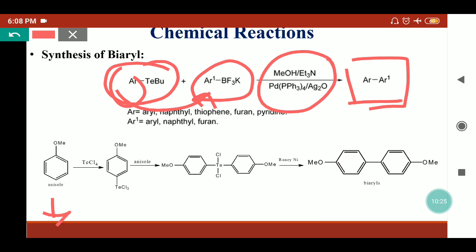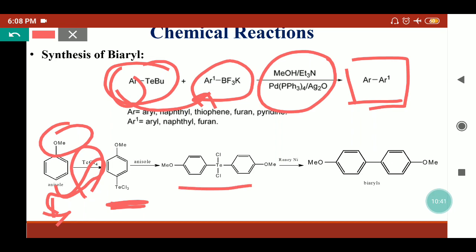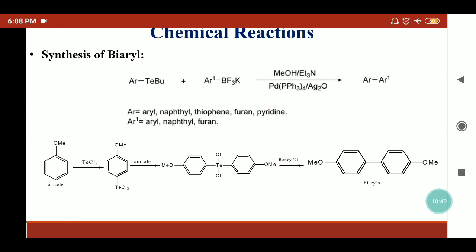Here we have taken one example. This is the anisole, where the methoxy group is present on the benzene. When it reacts with tellurium tetrachloride, HCl will eliminate and the TeCl3 will be supplied to this carbon. So an organotelluride is formed when it reacts with the other anisole molecule. Then it will attach on the tellurium atom by replacing one HCl molecule. So we'll get this type of structure. When we reduce it in the presence of Raney nickel, TeCl2 will eliminate and we'll get the biaryls.